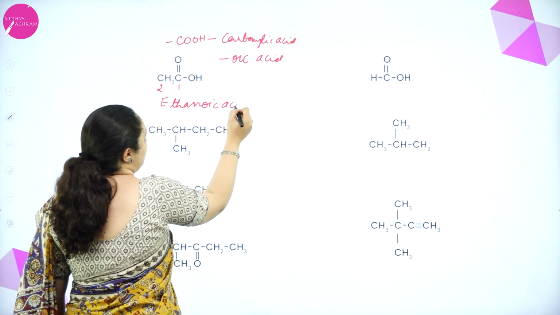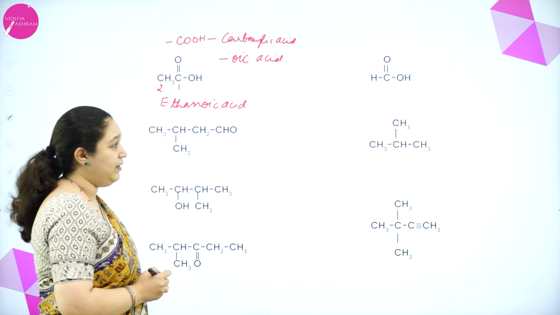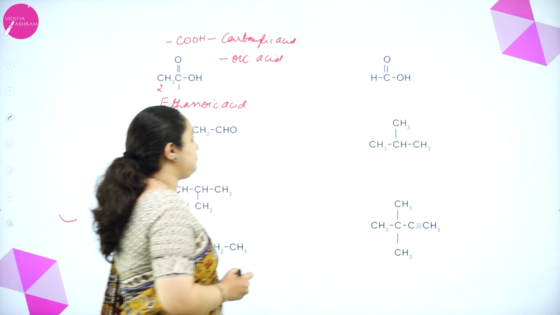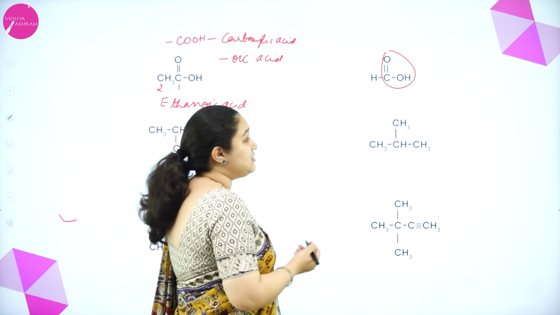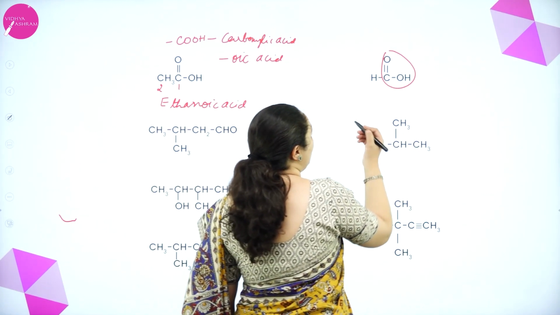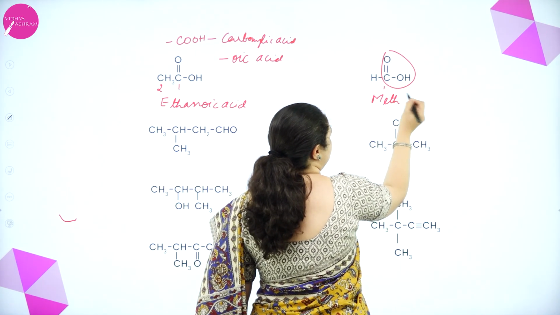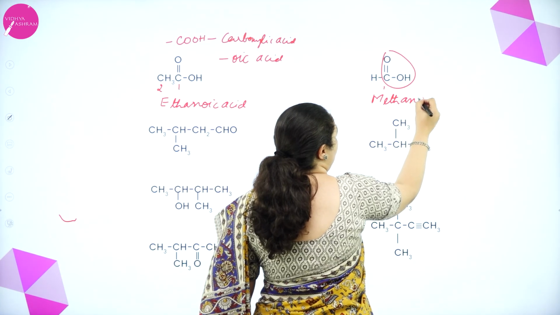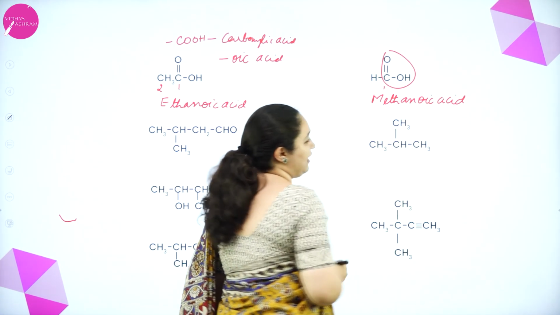Oic acid is the secondary suffix. Same way, you have here another COOH group, same carboxylic acid group, it is oic acid, but I have only one carbon atom. So the root word is meth and oic acid. So it is methanoic acid.